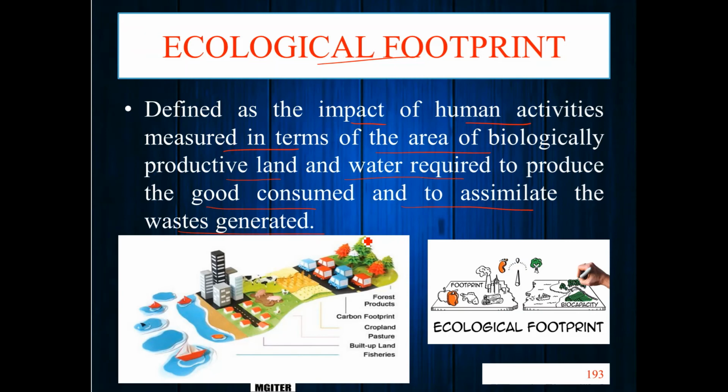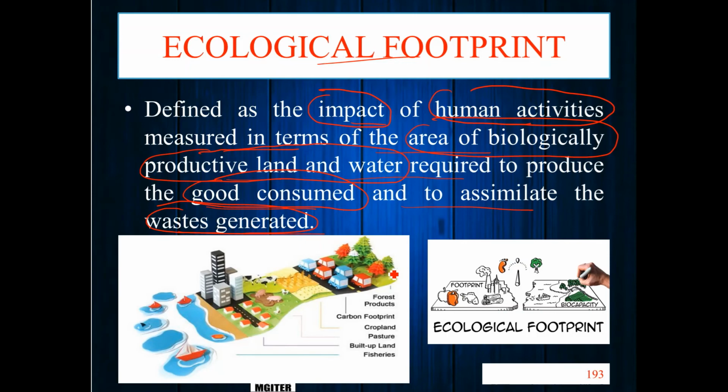Right? First word is impact. Second, human activity. Okay? Area of biologically productive land and water. Okay? Goods consumed and assimilated waste generated. So by these words we can simplify this.